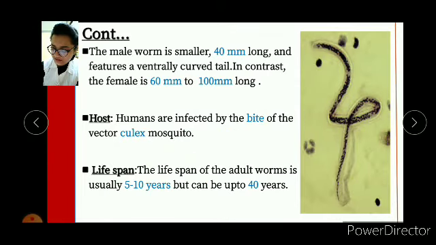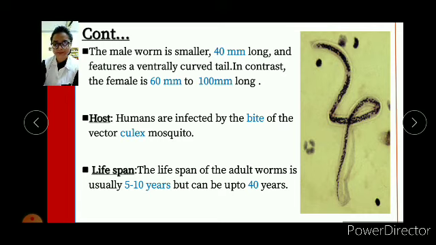The male worm is smaller, that is 40 mm long, and features a ventrally curved tail. As we can see, there is a ventrally curved tail. In contrast, the female is 60 to 100 millimeter long, and the host is humans, who are infected by the bite of the vector, that is Culex mosquito.